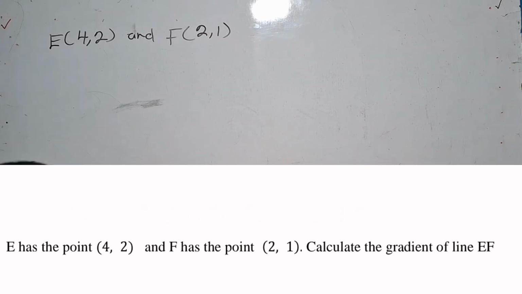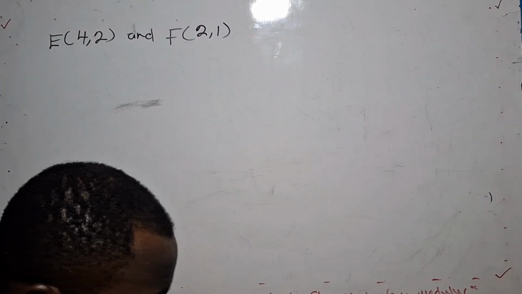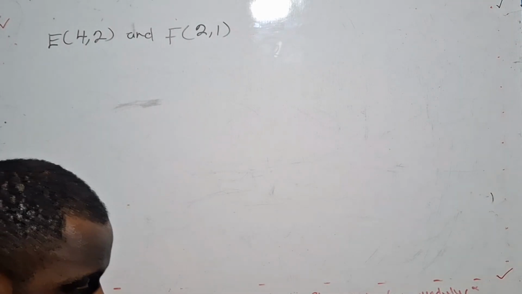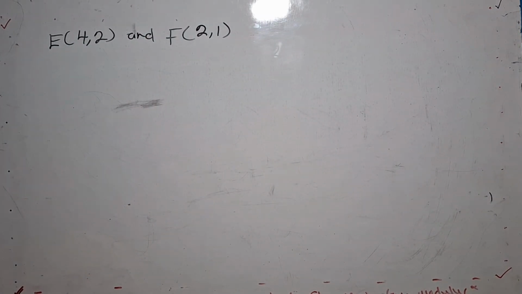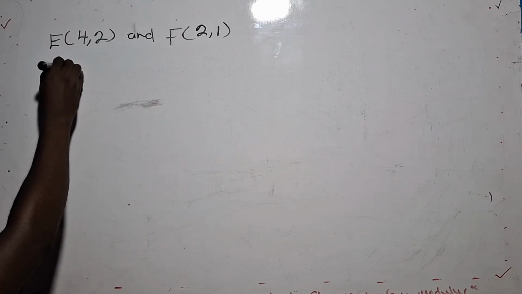We have to find the gradient of the line EF. To calculate the gradient of EF, we have to identify our points.